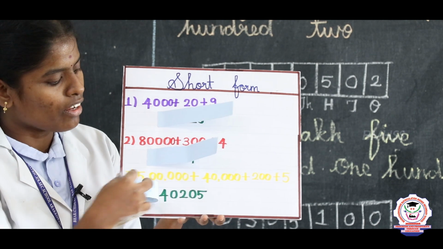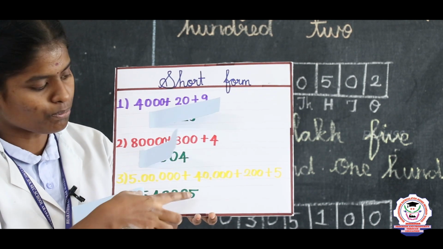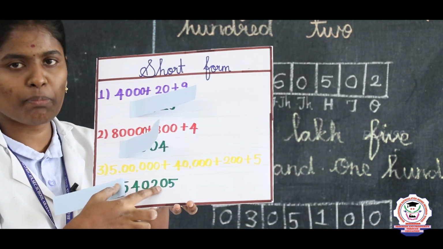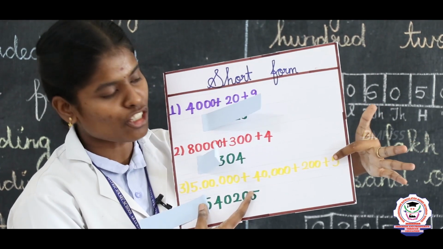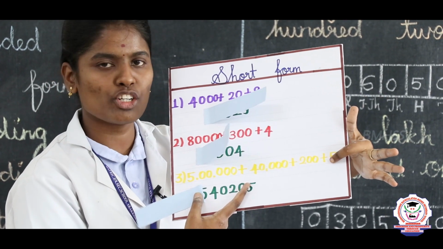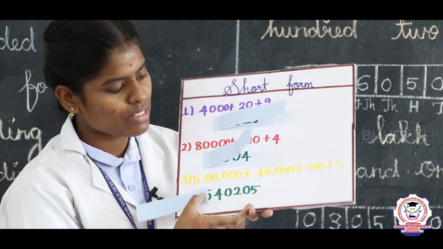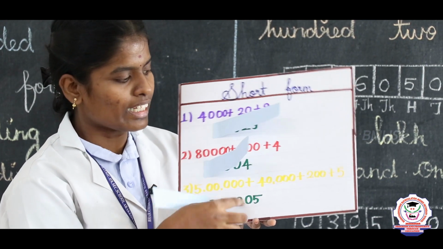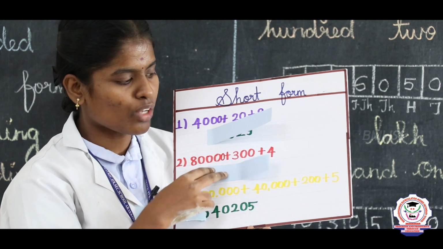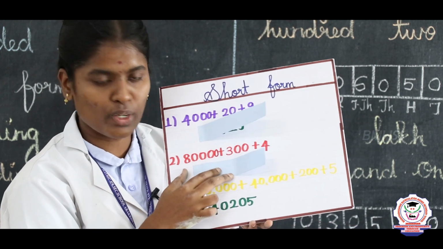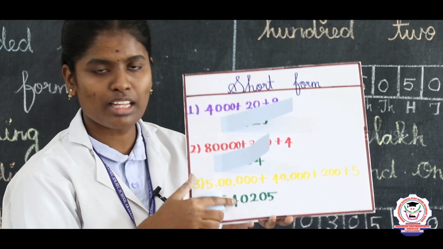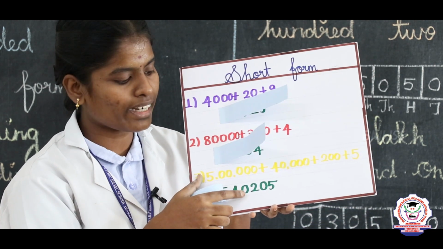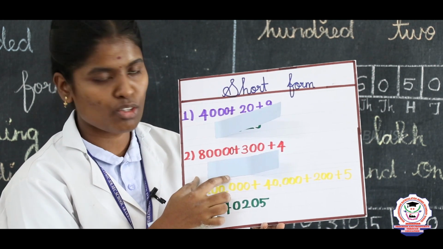Listen children, first you should write the 1's place value. Here the 10's place value is missing. So how is this missing? Here there is no 10's value. So that value is missing, so you should write 0 here. The next one is the 100 place. In this 100 place we have 2 here, so take and write 2. Next one is the 1000 place. In this the 1000 place value is missing. So write 0 here.